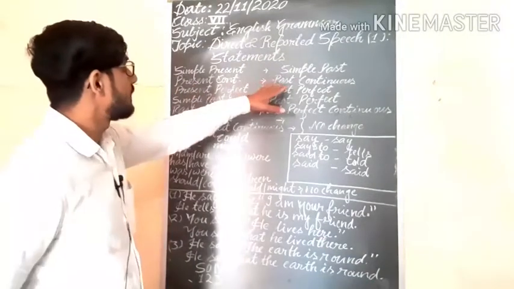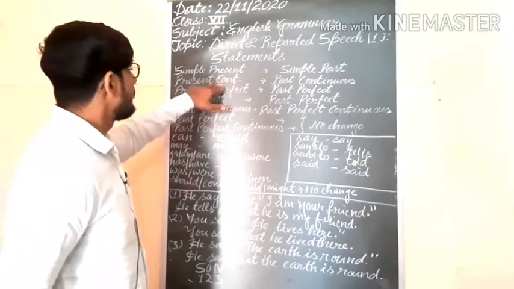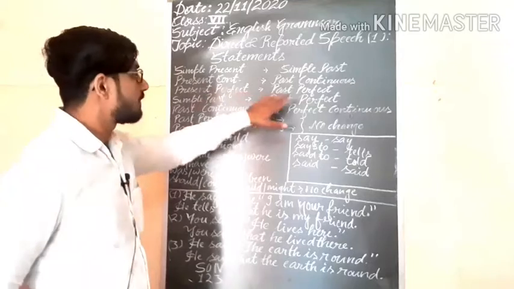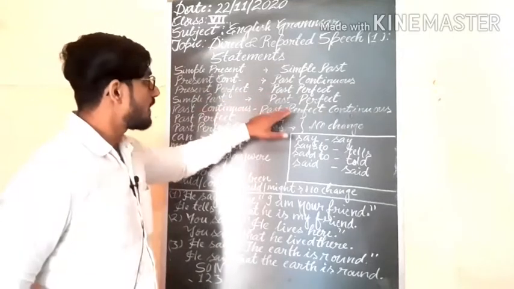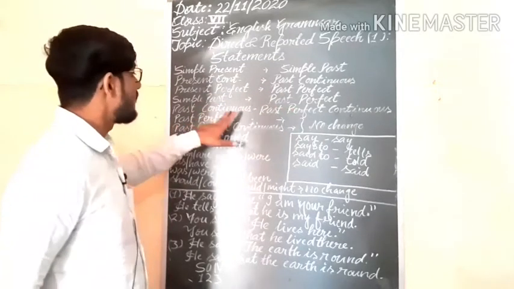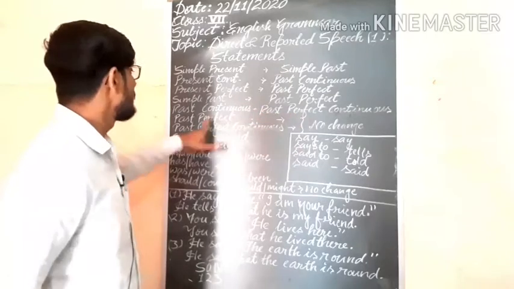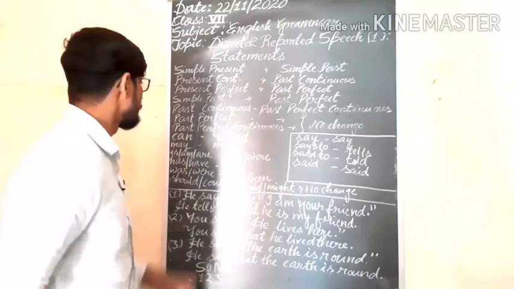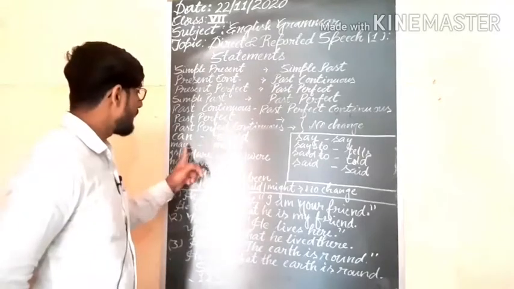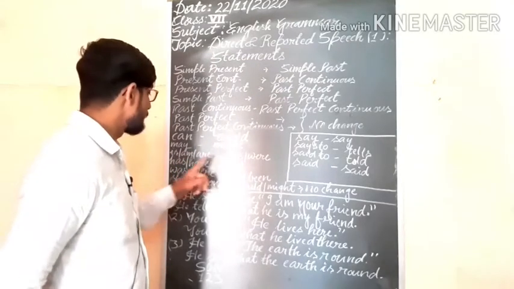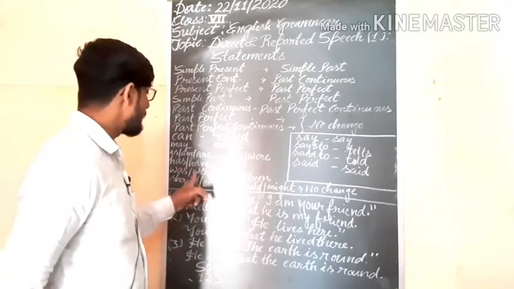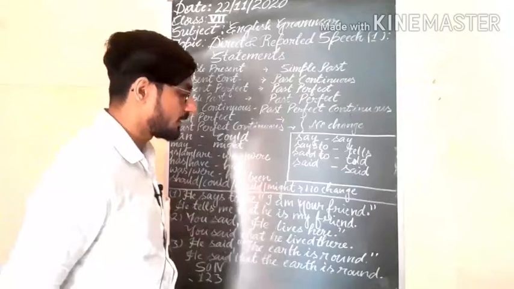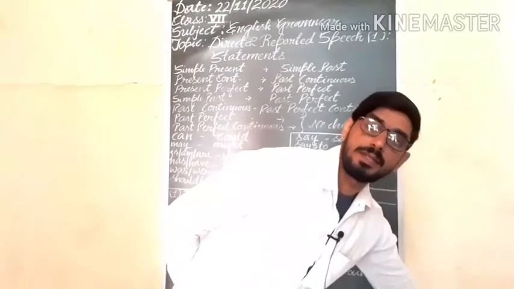Simple present changes to simple past. Present continuous will be changed into past continuous. Present perfect to past perfect, simple past to past perfect, past continuous to past perfect continuous. Past perfect and past perfect continuous: no change. Can will be changed to could, may to might, is, am, are to was, were, has, have to had, was, were to had been. Should, could, would, might: no change.